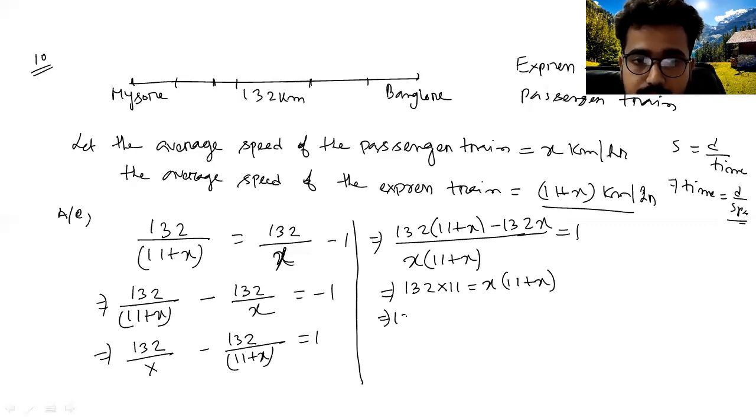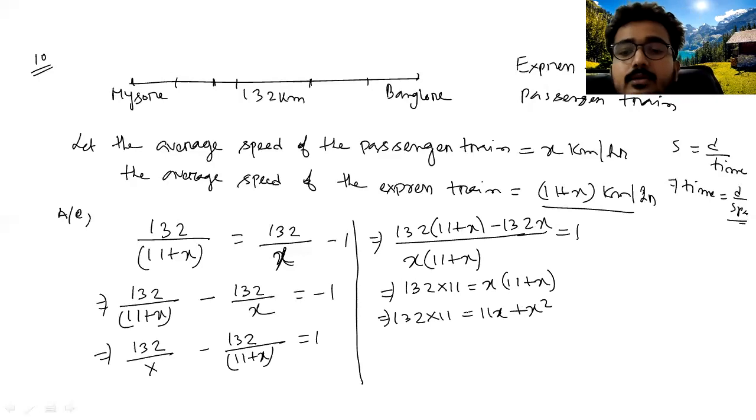So it will be 132 into 11 equal to 11x plus x square. Now when you multiply 132 into 11, it will be 1452. How?